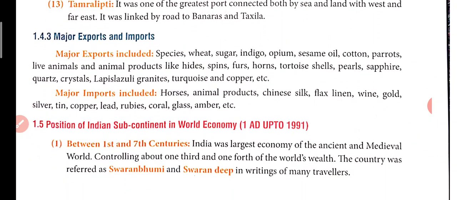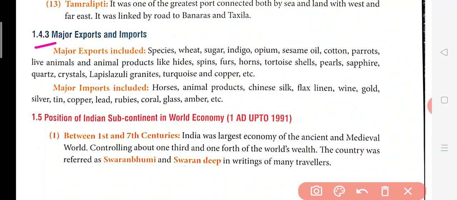Now here, major exports and imports. Major exports included spices. We are famous for spices, wheat, sugar, indigo. It was the blue colored substance which used to color clothes. The British used to export a lot of it when they occupied India and made India their colony. Sesame oil, cotton, parrots, live animals, even animals were exported. Products like hides, hides means animal skins, spines, furs, horns, all these animal products, tortoise shells.